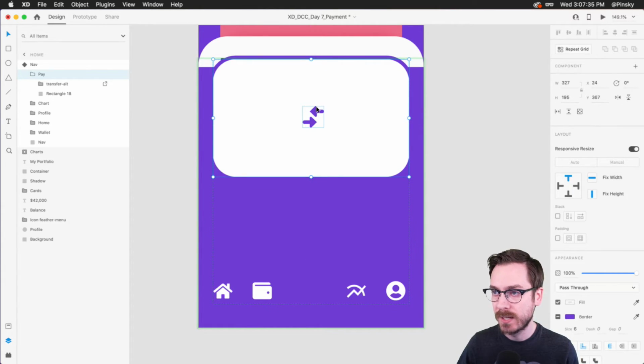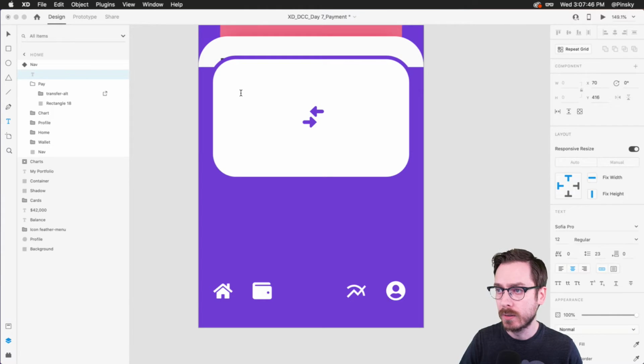Now inside of this particular box, we may want some additional information. We may want the ability to swap between receiving and paying, right? So I'm going to grab my text tool. I'm going to type out the word receive. Now, of course, I can't see anything right now because the text was set to white. Probably don't want that. So I'm going to press the I key on my keyboard to grab the eyedropper and just click on this purple color. Of course, you can also do that inside of your assets panel if you have that color saved. Now I'm going to go ahead and use the Babus font that we've been using.